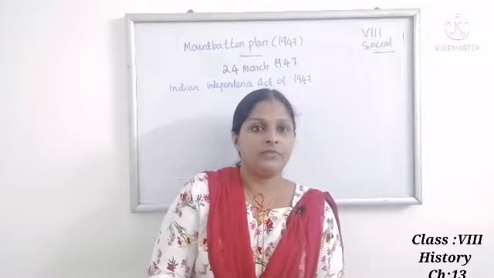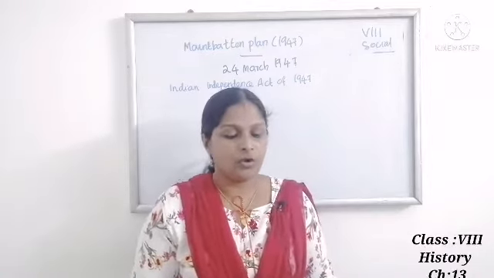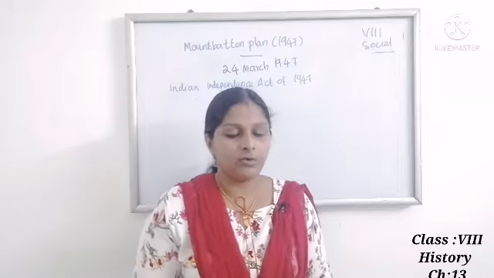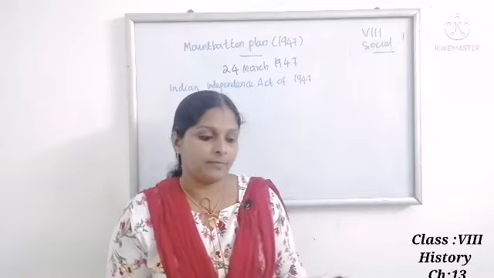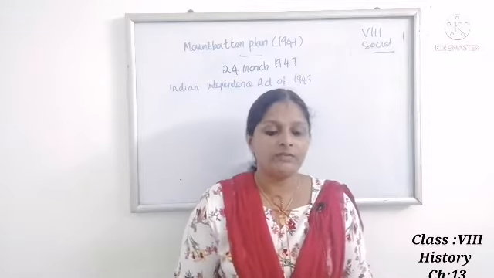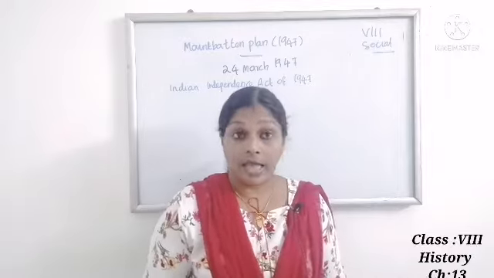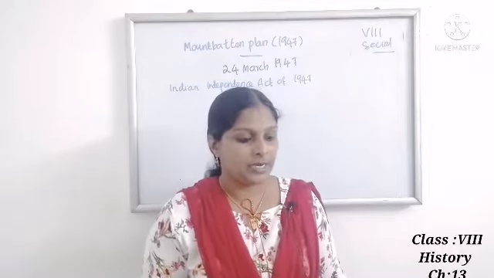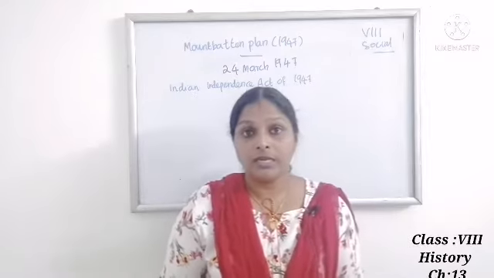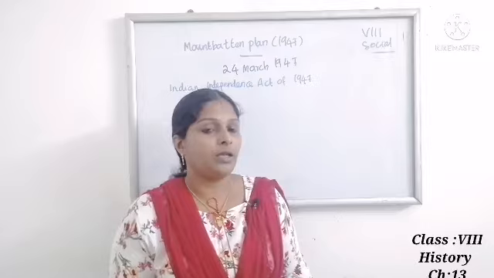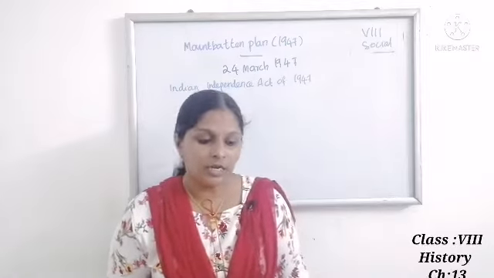Next, section C, we match the following. In the first column many events are given, and in the second column years are given. First one, the Jallianwala Bagh massacre. When did the Jallianwala Bagh massacre happen? 1919. Second one, Swaraj Party. The Swaraj Party was formed in 1923. Who formed the Swaraj Party? C.R. Das and Motilal Nehru.